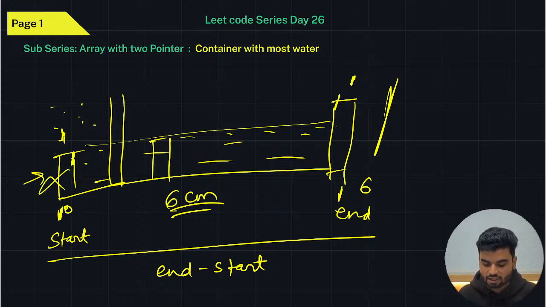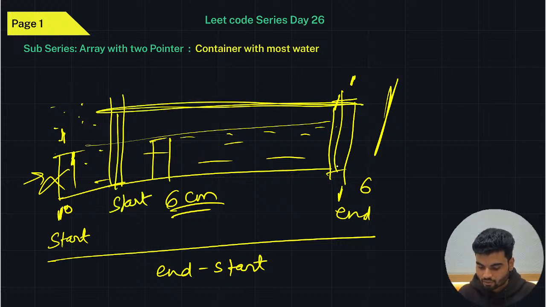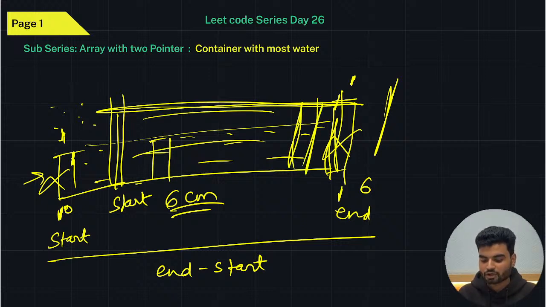If this was smaller, you leave this particular pole, you'll move your start here. Then you'll calculate the area between these, right? And if this is maximum, this will be your output. If this is not the case, then whichever pole is smaller, you'll just skip that and move further. For example, if this is smaller, you'll move your end ahead. You'll come here, and then you'll calculate the area again.